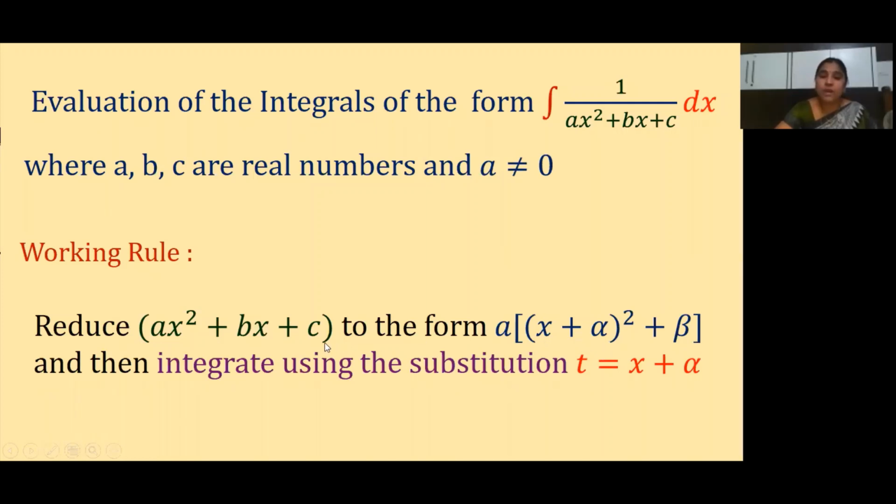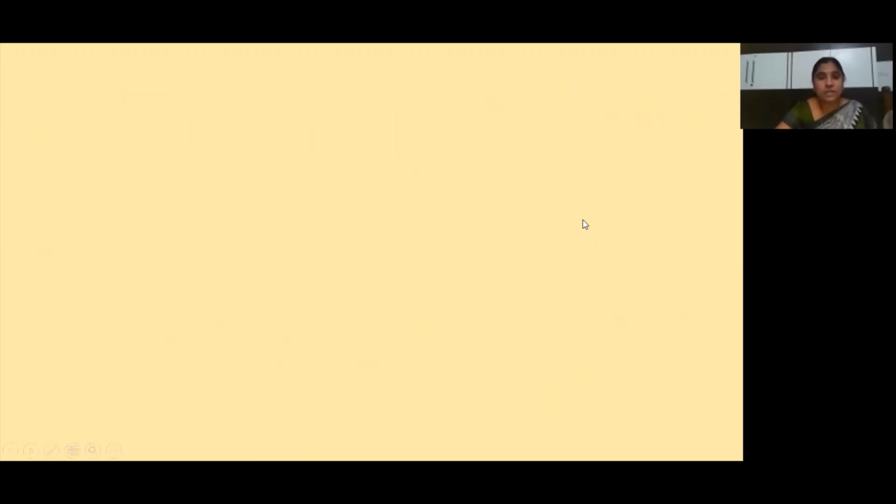So now here we are integrating using the substitution that x plus alpha is equal to t. Means wherever you are getting this x plus alpha, that we are considering as t. Clear? Understood? I hope you understood it. Let us see the sum, children.